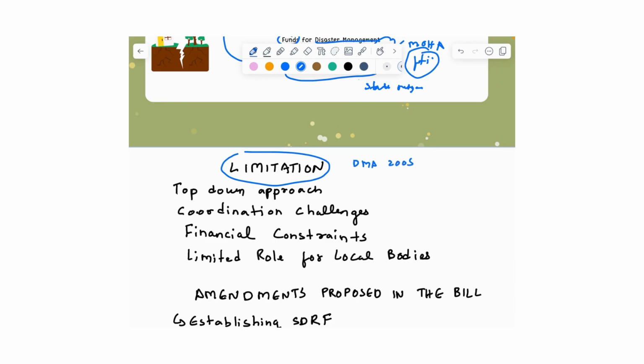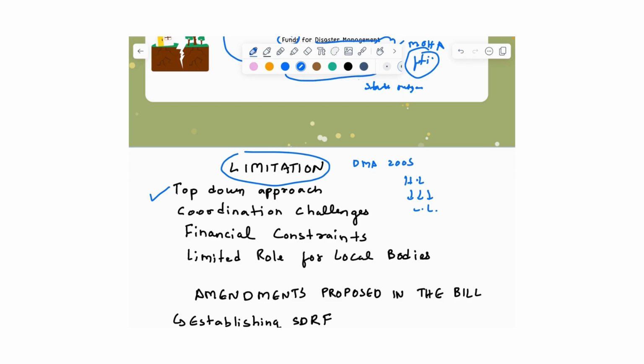The first limitation is that it is a top-down approach. Top-down approach refers to a strategy in which directives are made by higher level authorities and passed down to the lower level authorities. But what happens in a disaster is the local people are the ones to face the disaster and they should be given maximum power to handle the disaster. So one limitation is it is a top-down approach.